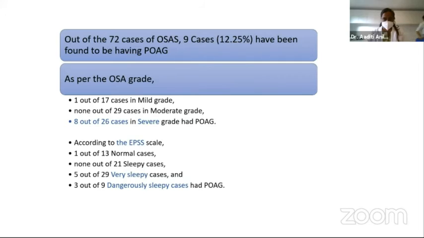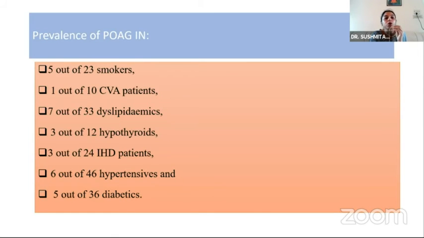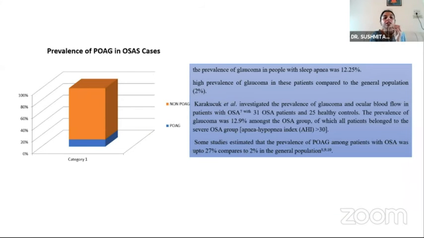So as per the OSA grade, 8 out of our 26 cases fell in the severe grade of OSA. If we take them according to the ESS scale, then most of our patients fell into the very sleepy or dangerously sleepy categories of OSA. In our study, we also found that prevalence of POAG was most among smokers, dyslipidemics, hypertensive diabetics, and some hypothyroid patients. So here this figure shows that the prevalence of glaucoma in the sleep apnea patients was 12.25%, which is also in correspondence to previous studies by Karakucuk, who had also shown that the incidence was 12.9%. In some studies, the prevalence was almost as high as 27% too.